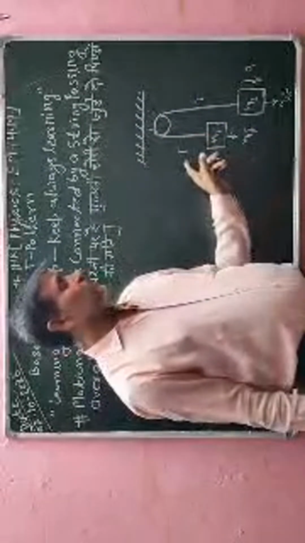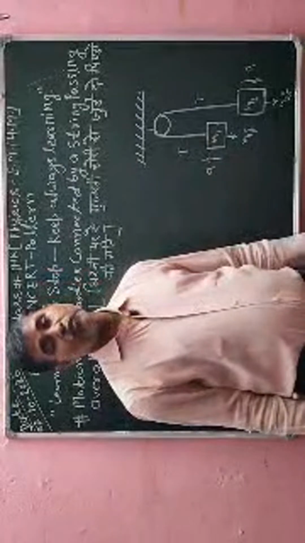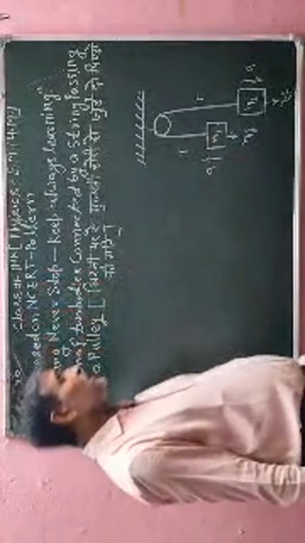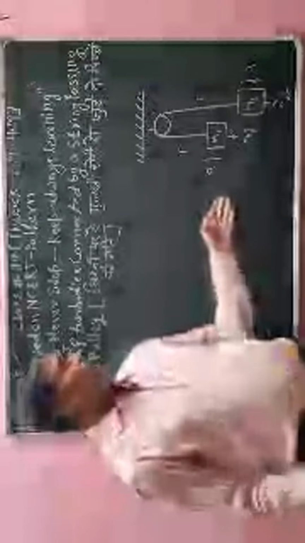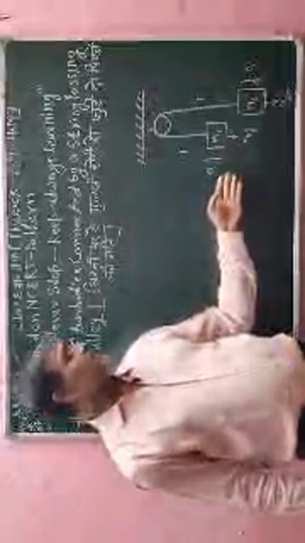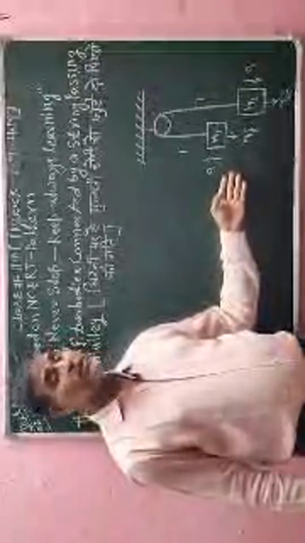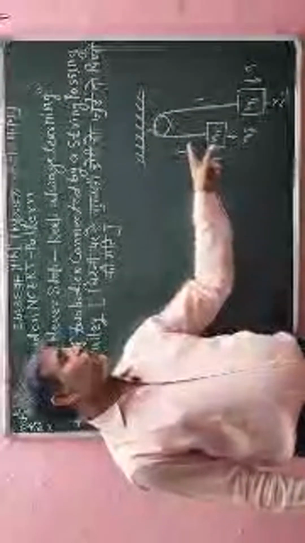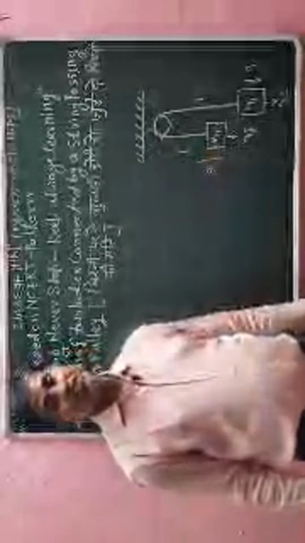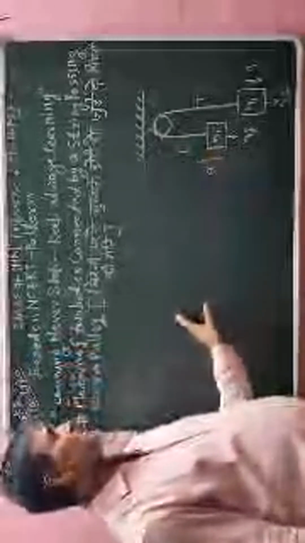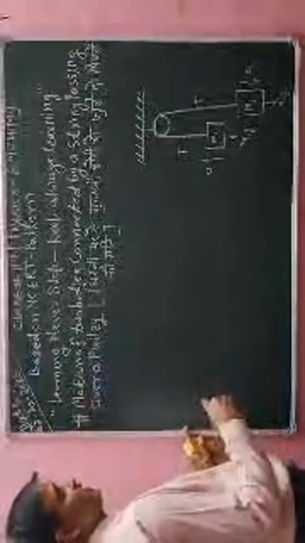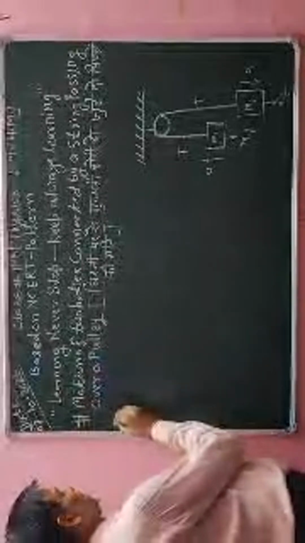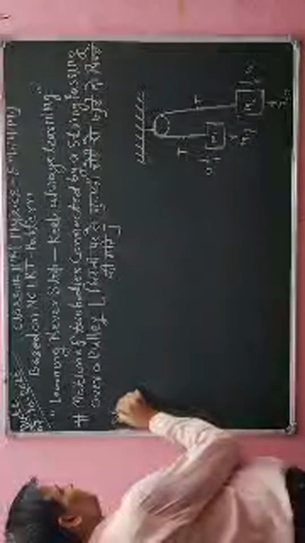So the value of a and the value of T we have to calculate by using Newton's second law of motion. Okay students, so you concentrate here. Now I am going to calculate the common acceleration of both objects, and also we have to calculate the tension force which is acting in the string. Okay students, you have to concentrate here on how we calculate this information. Now I am saying according to Newton's second law of motion, first of all, the solution goes like this.